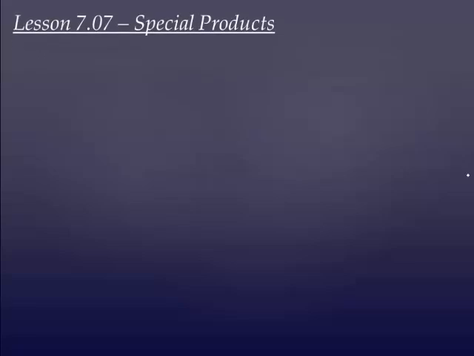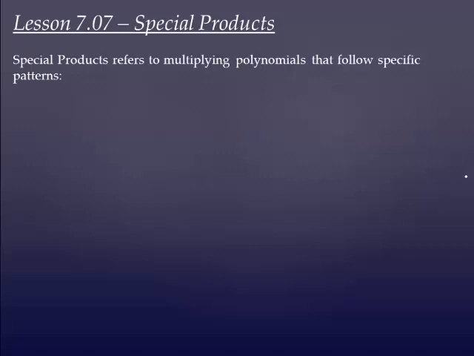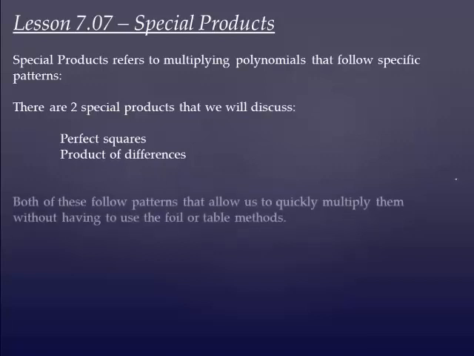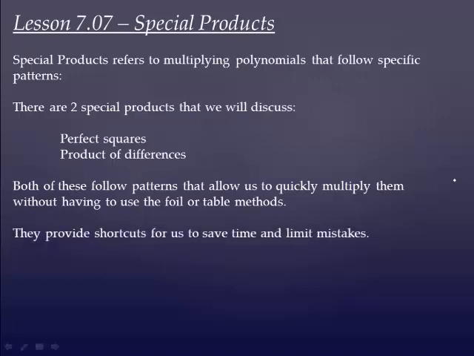Lesson 7-7, Special Products. Special products refers to multiplying polynomials that will follow specific patterns. There are two special products. One is perfect squares and the other one is the product of differences. Both of these follow patterns that allow us to quickly multiply without having to use FOIL or a table, and this provides a shortcut that allows us to save time and limits mistakes.